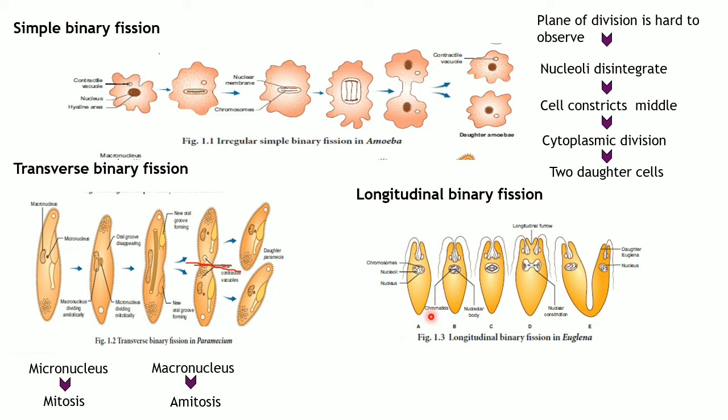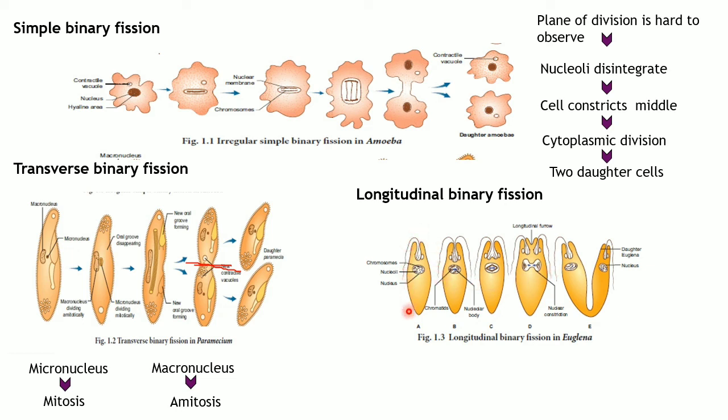So what happens here? This euglena, during reproduction, the nucleus inside the cell undergoes the mitotic cell division, which means the genetic information will get copied properly, undergoing different process. So you know what is mitotic cell division, so I don't think you want me to repeat it again and again. So what happens here?